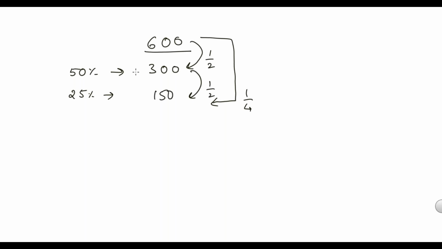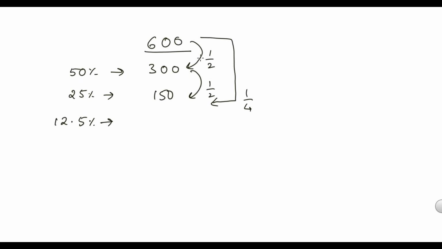So half is 50, half of that is 25. Directly you can take 1/4, or you can take half and half. In both cases, you get the same answer. Same thing, 50, 25, and the next half of that we get is 12.5%. So what is 12.5% of 600?